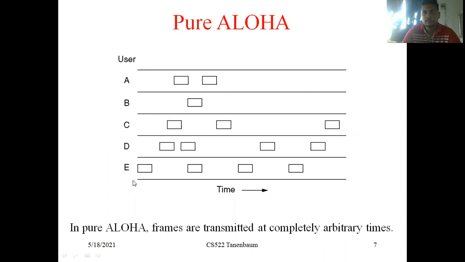These 5 users want to transmit their data frames to the destination using the same channel. These are the data frames: A1, A2, B1, C1, C2, C3, D1, D2, D3, D4, E1, E2, E3, the different data frames delivered by the different users.